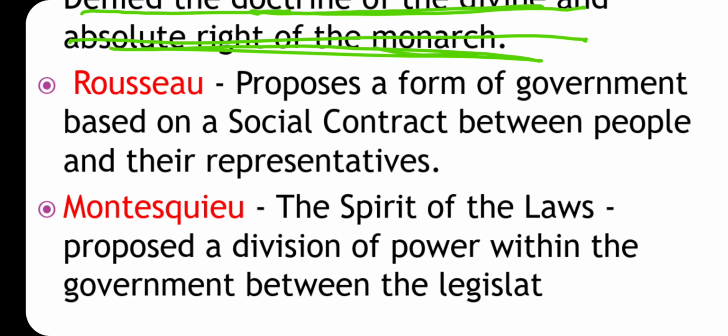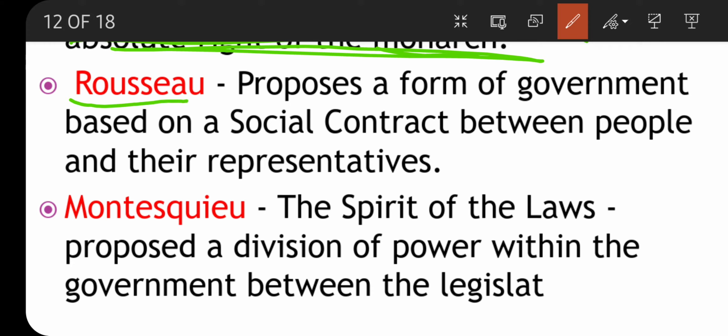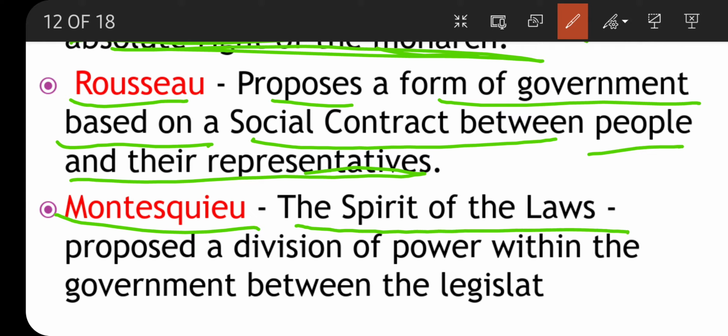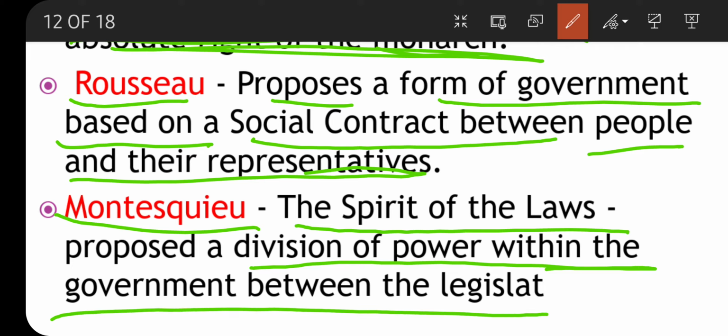What did Rousseau say now? Rousseau proposed forms of government based on the social contract between the people and the representative. Rousseau said there should be a connection between people and representative. Let's move on to Montesquieu now. Montesquieu told in The Spirit of Laws that there should be division of power within the government into three groups.